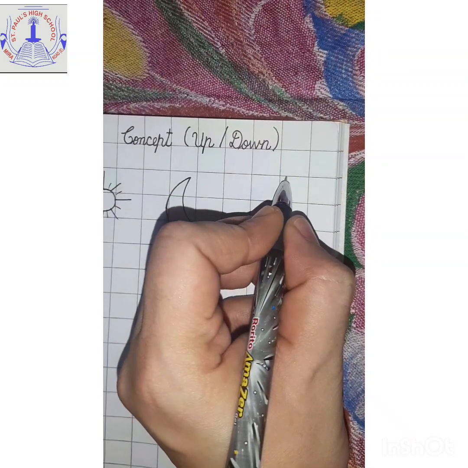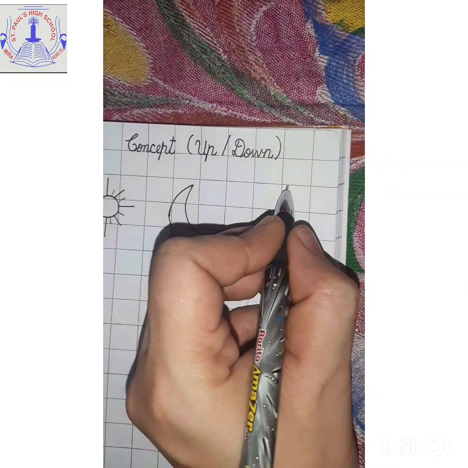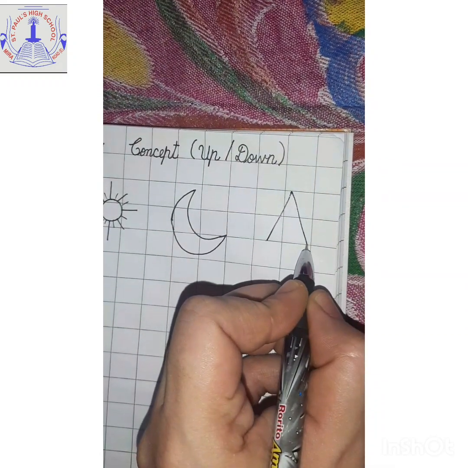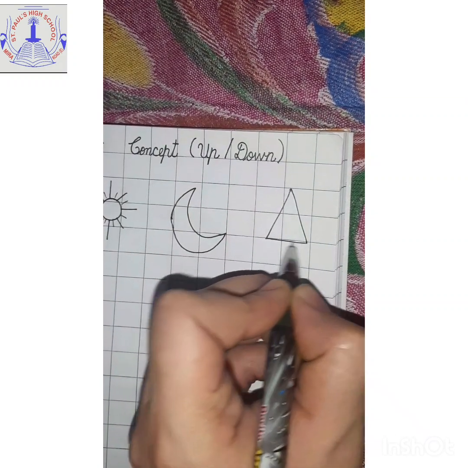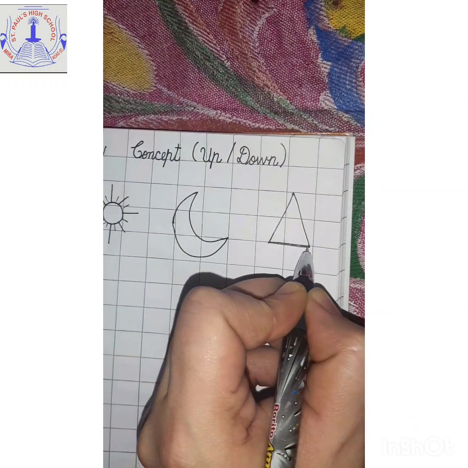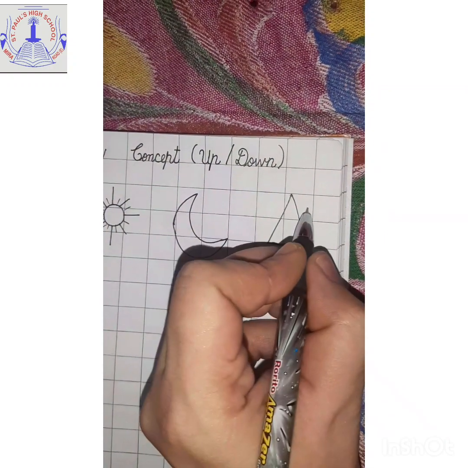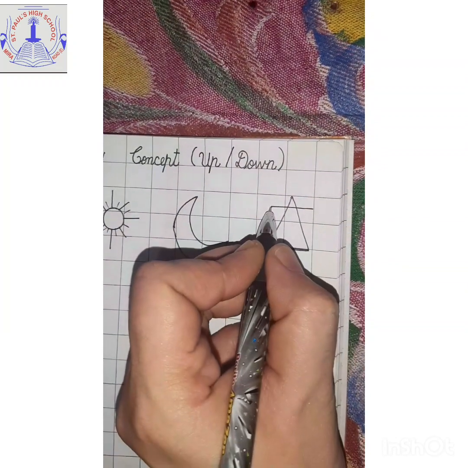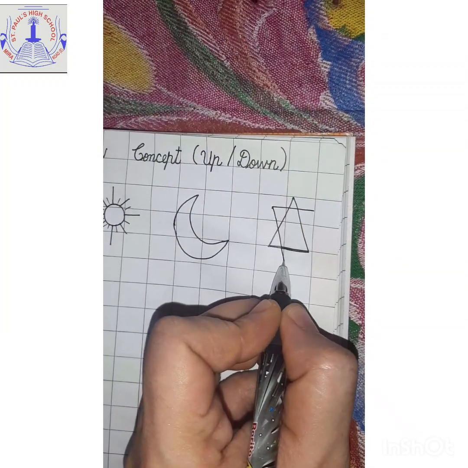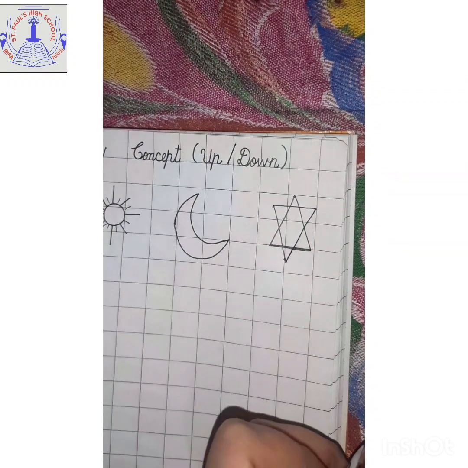Now again put one finger gap. What else do you see up in the sky at night? So many you can see it. Yes, that is star, and it is very easy to draw. First make a triangle, slanting line, sleeping line, and then make one upside down triangle. For that make sleeping line first and then slanting line down, slanting line down.